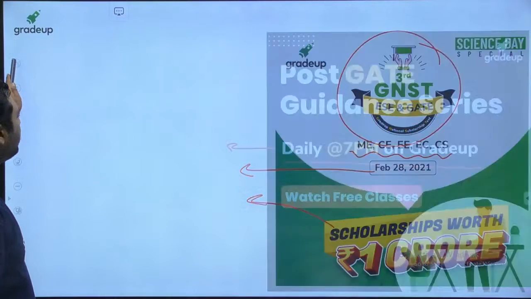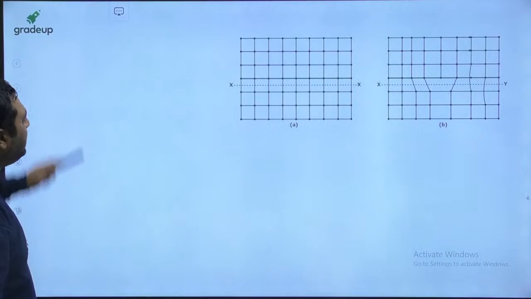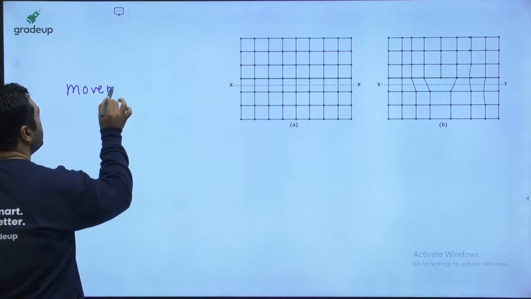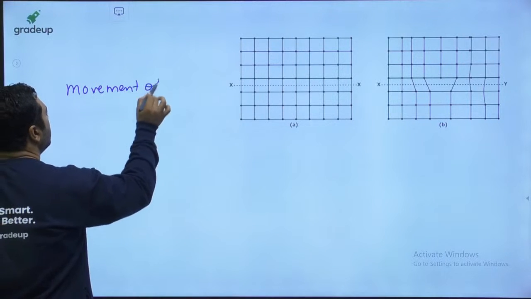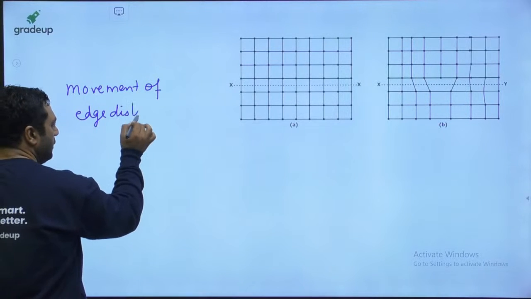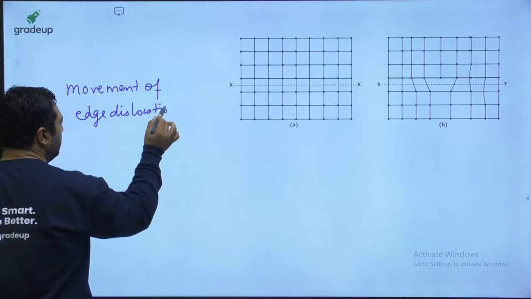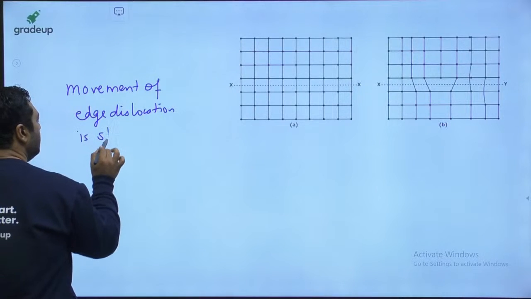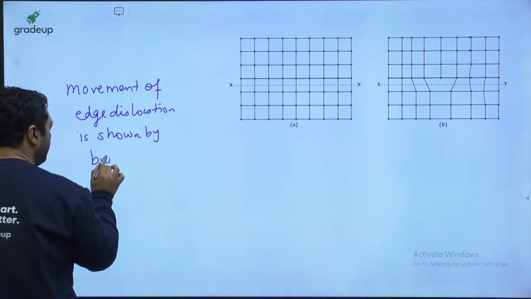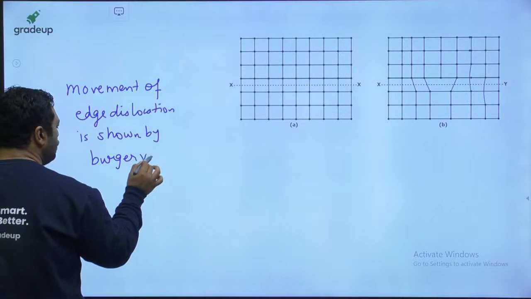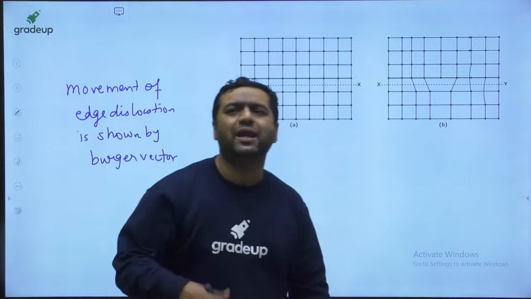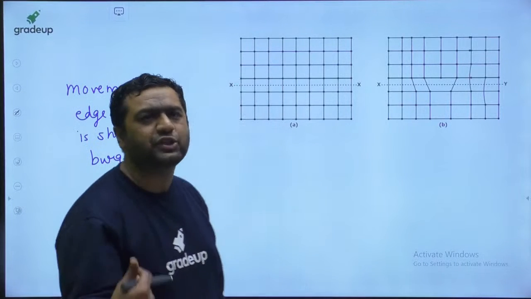And this movement of dislocation is shown by Burgers vector. So Burgers vector shows the direction of dislocation movement.